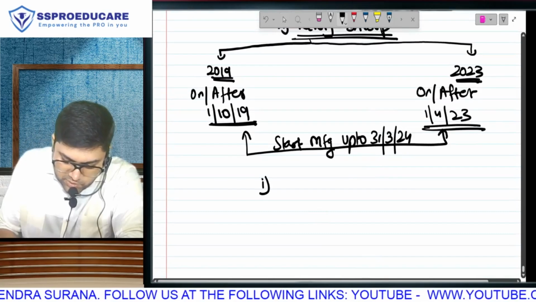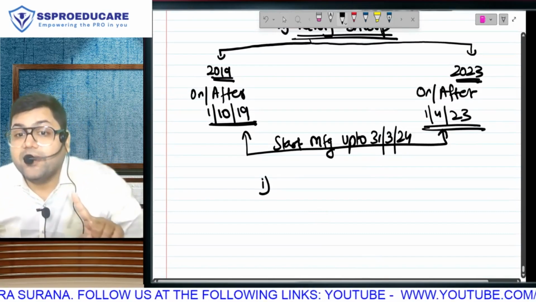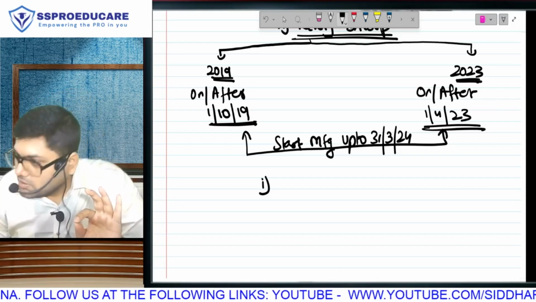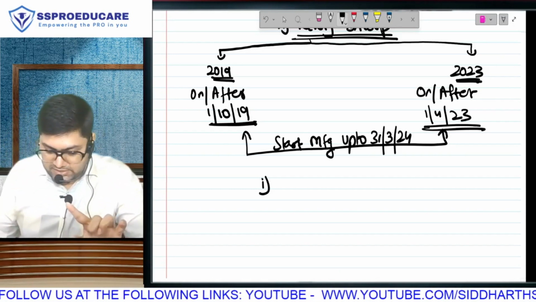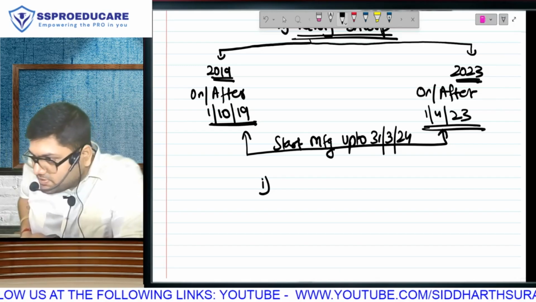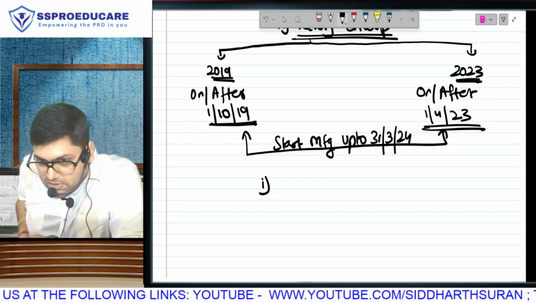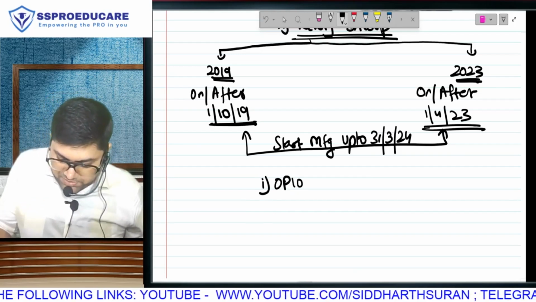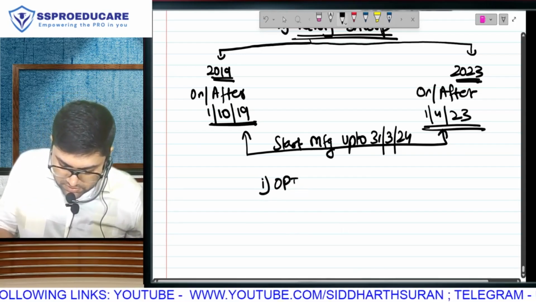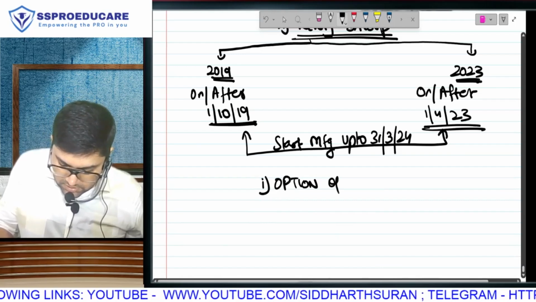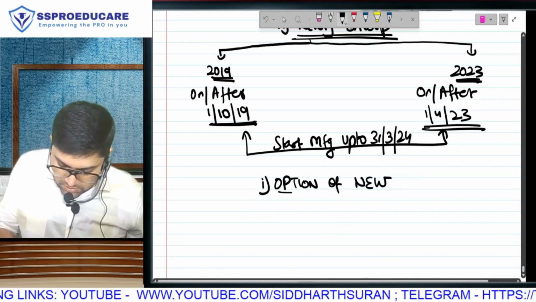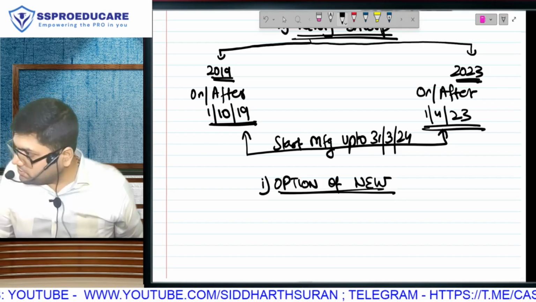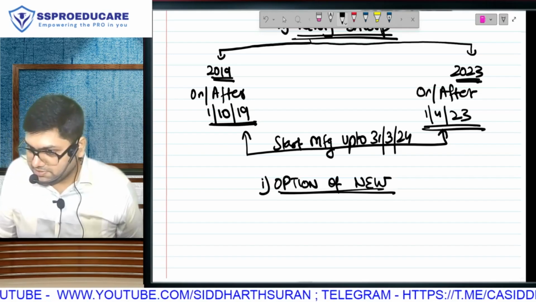Next, point I. Point I also I am writing in the center. Center means it is applicable to both left side as well as right side. What is the default regime? Old. That means you are going to exercise the option of taking new. That is going from default to new regime, that is going from old regime to new regime.